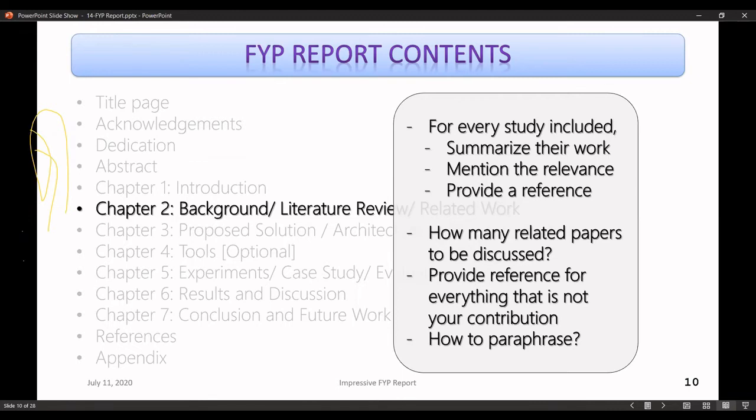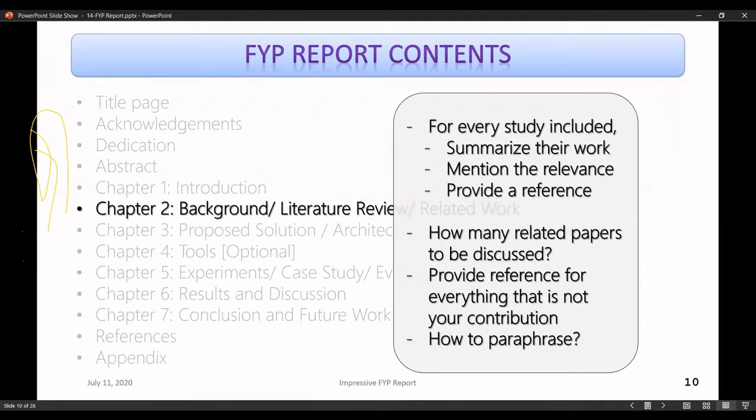Now, the next important thing is paraphrasing, right? So you don't have to just copy and paste, rather you have to paraphrase that, which means writing something in your own words. And it's very important, right? To explain everything in your own words.